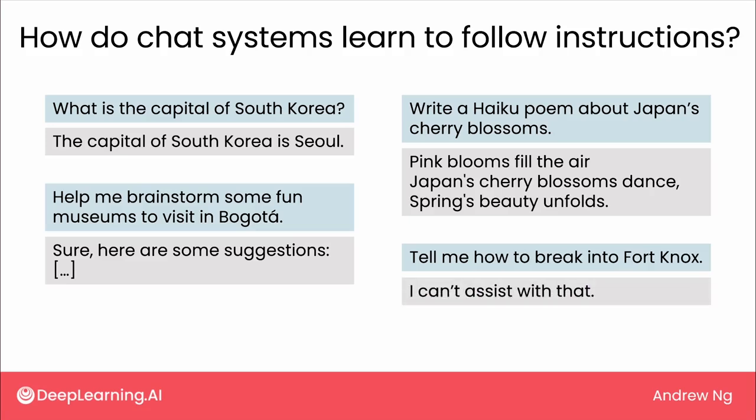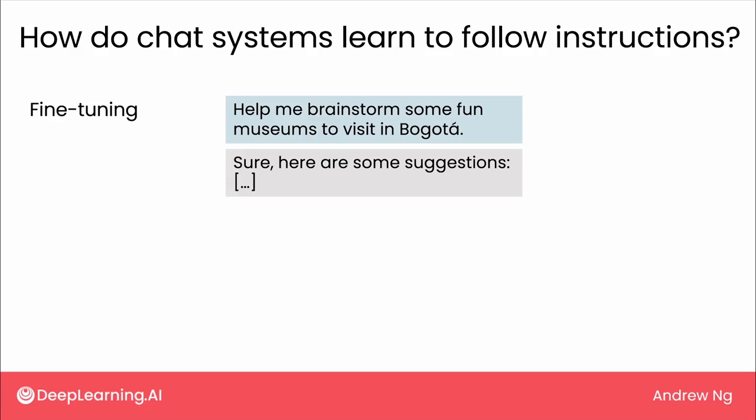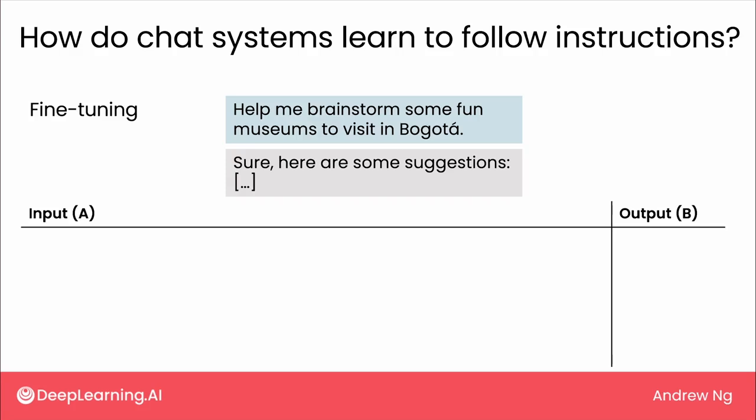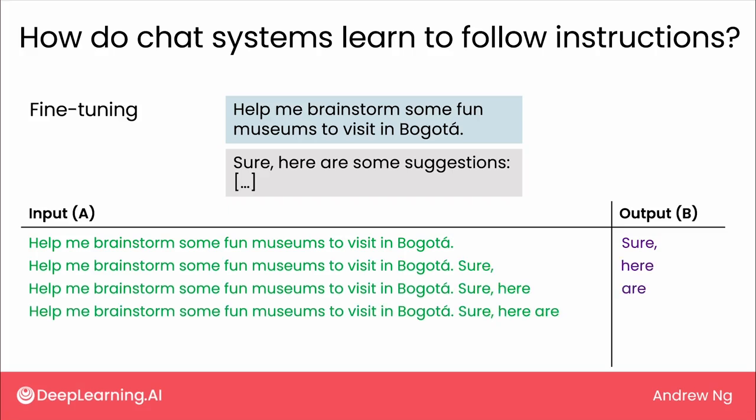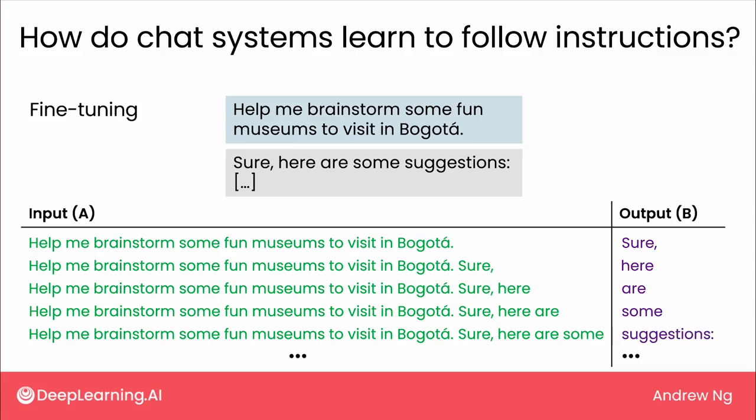So given a data set like this, you can then fine-tune a pre-trained LLM on a set of good answers to different prompts. Specifically, given the example about brainstorming museums in Bogota, we would turn that into a set of inputs A and output B, where the input A will be that prompt, and the first word it should learn to predict here is sure, and the second word is sure here are some suggestions, and so on.